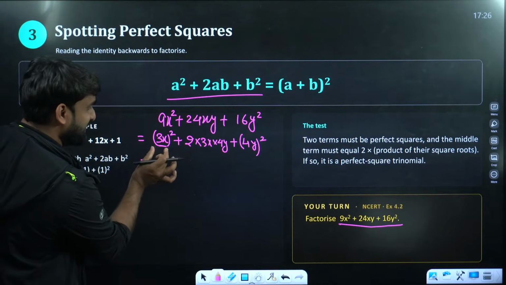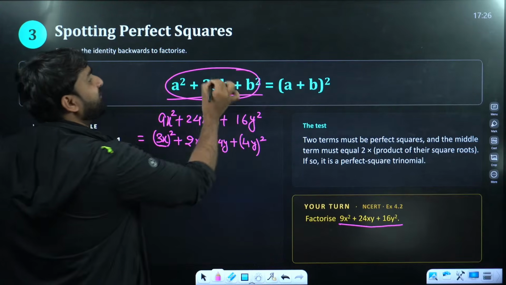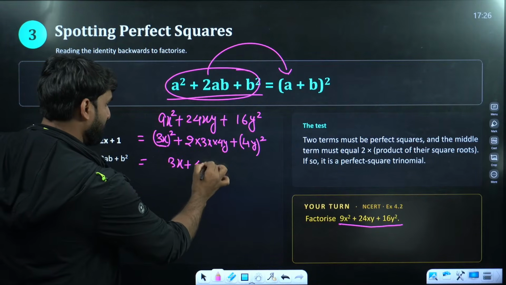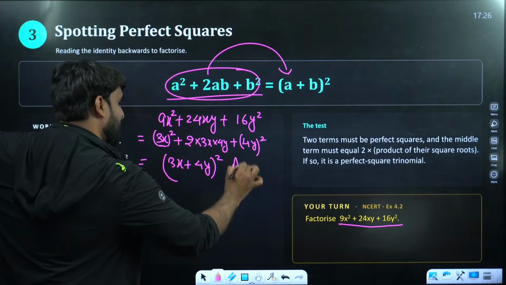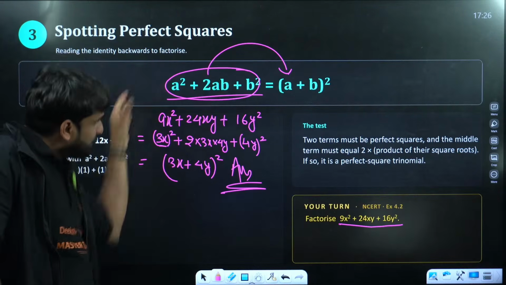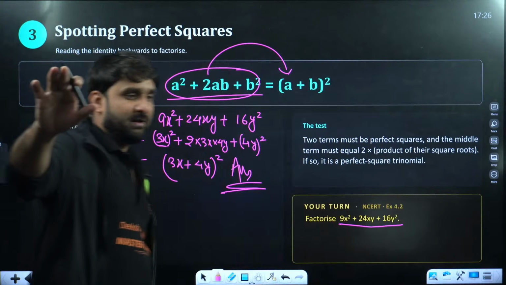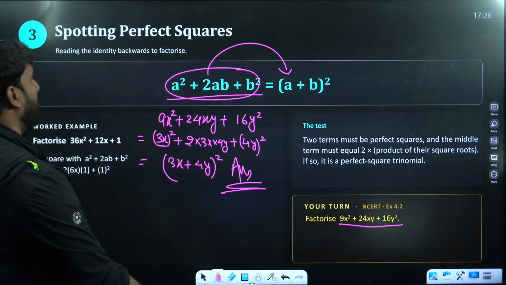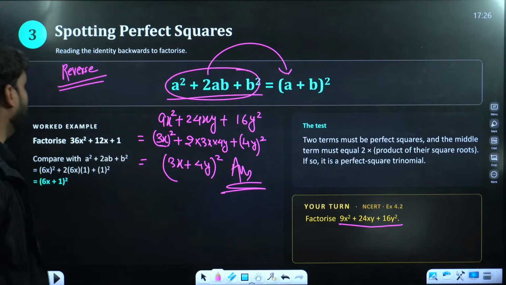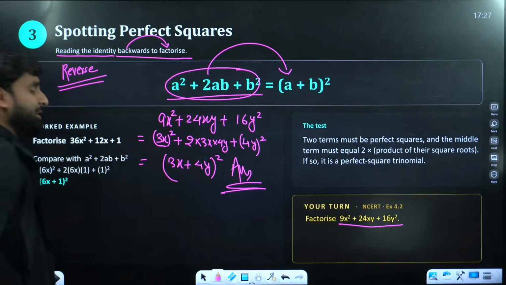Now can you see? This is a square, b square plus 2ab. So if the equation is already in expanded form, we can write it in short form. So a is 3x and b is 4y: (3x + 4y) whole square. This is the answer. So we can apply (a + b) whole square to write this, or we can also go in reverse. Is it clear, everyone? This is the reverse of (a + b) whole square, and this is called reading the identity backward to factorize. I hope this is clear to everyone.